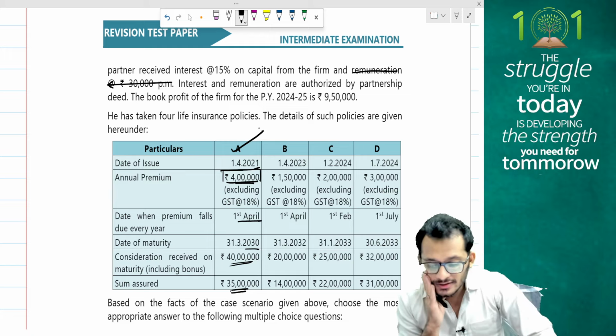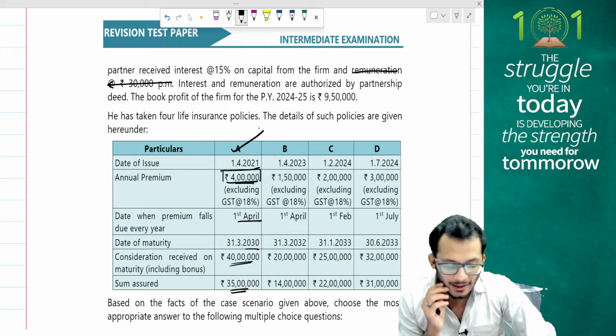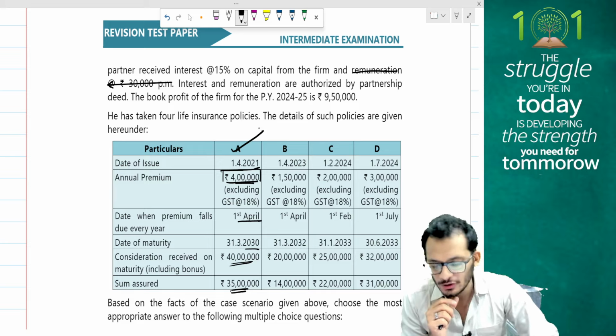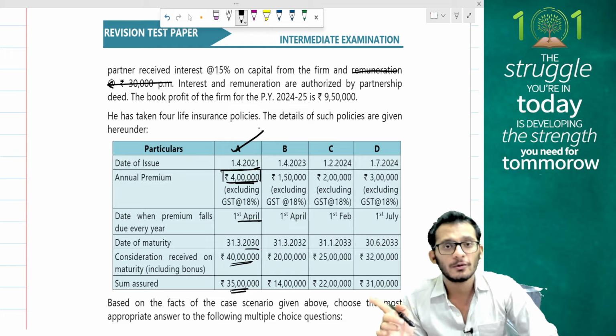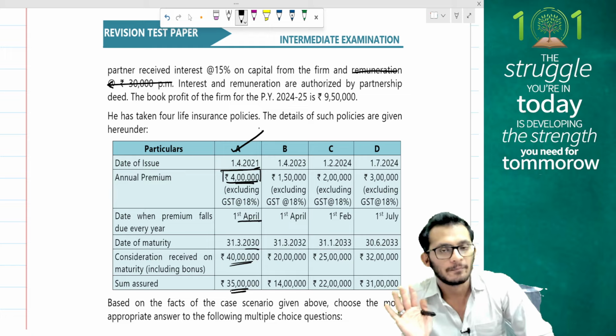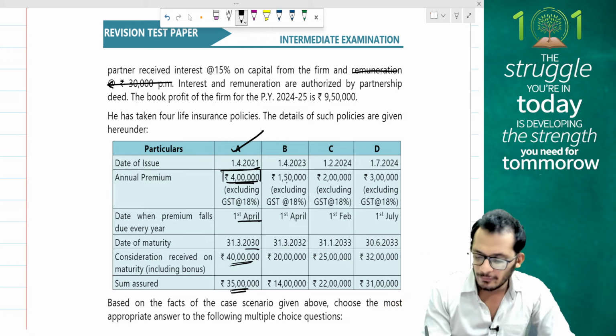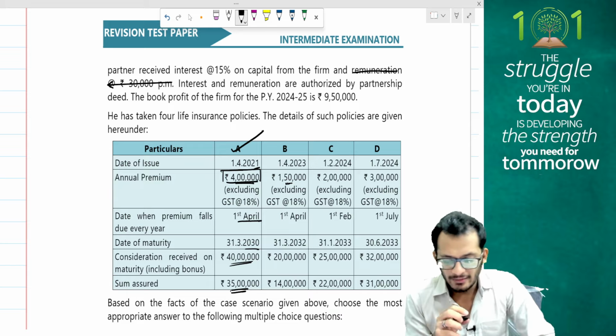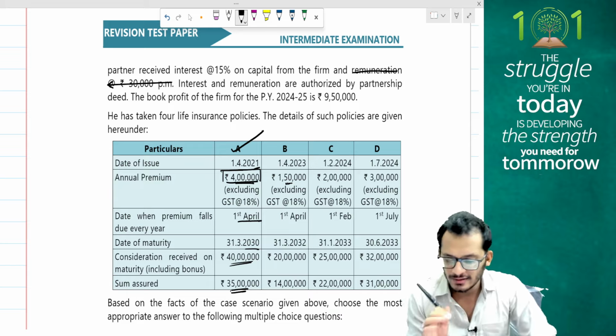Next, looking at 1st April 23, this premium was paid for 1,50,000 and I have a consideration of 20 lakh rupees on maturity, whereas the sum assured is 14 lakh rupees. For a sum assured of 14 lakh rupees, I can pay up to 10%. So 1,40,000 is what I can pay. I have paid 1,50,000 worth of premium. Yes, so here is where I'll have a challenge. So let's keep that in mind.